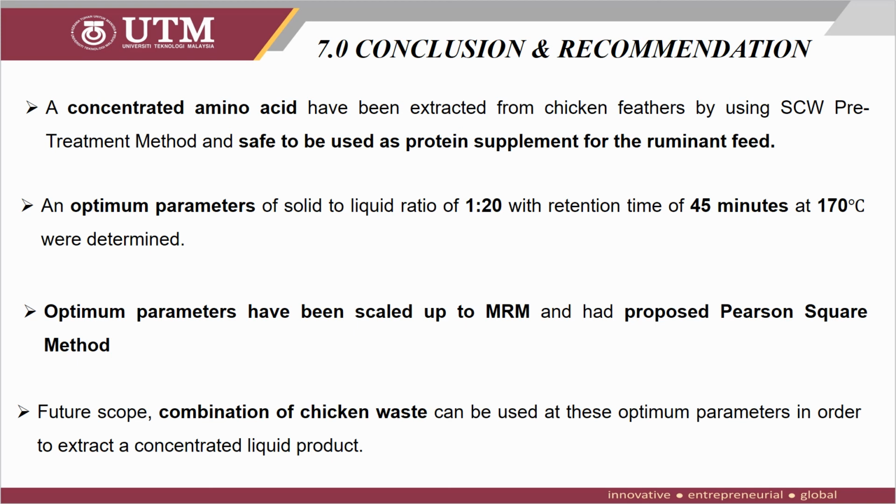Then, these optimum parameters have been scaled up to MRM and the Pearson square method was proposed for the ruminant feed formulation. Hence, as a future scope, a combination of chicken waste can be used at these optimum parameters in order to extract concentrated liquid products.